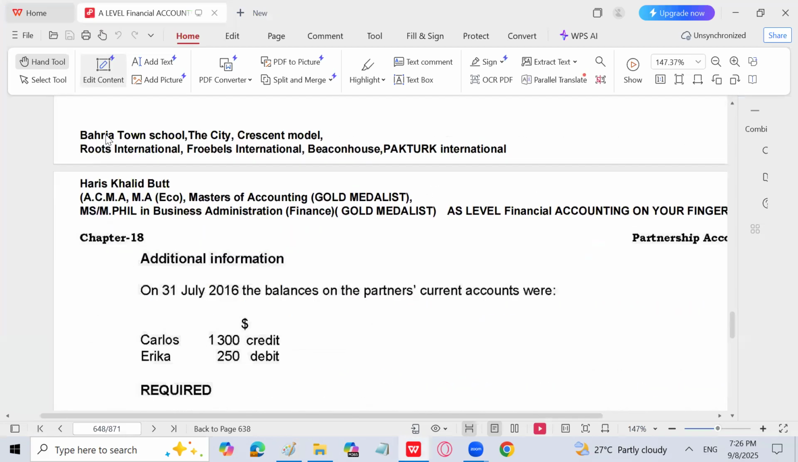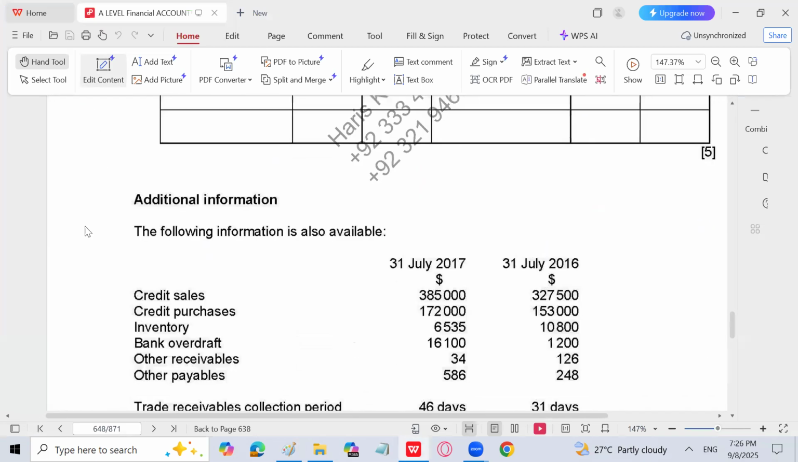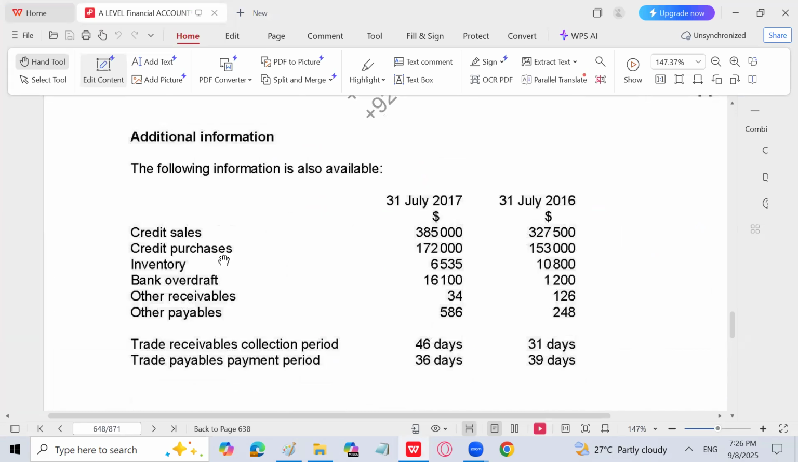Appropriation account we have prepared. Current account we are done with that. The following information is also available. Credit sales, credit purchases are given: inventory, bank overdraft, other receivable, other payables. Trade receivable collection period 46 days, 31 days for 2016 and 17 it is 46 days. Trade payable payment period was 39 days and 36 days.